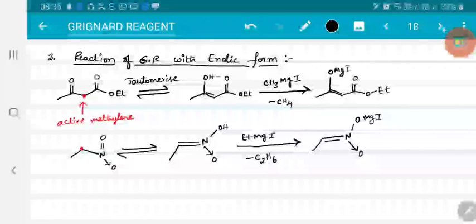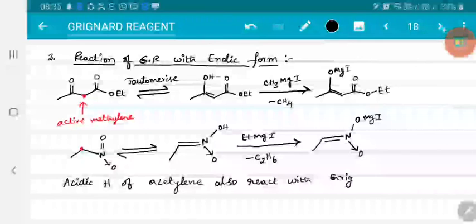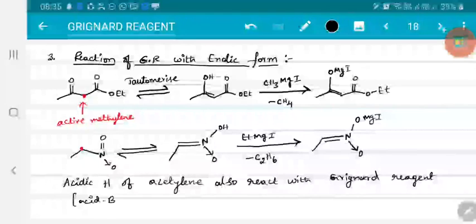So if I have an acidic hydrogen like acetylene, the acidic hydrogen of acetylene also reacts with Grignard reagent. That means similar to an acid base reaction. Whatever we have seen, all these are acid base type reactions.